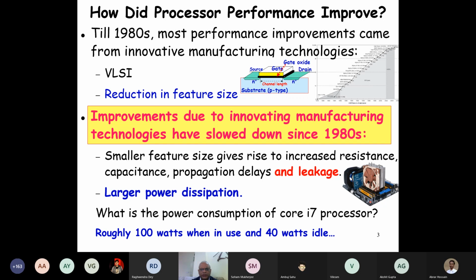As we reduce the feature size, the byproducts were increased resistance. You know that on a wire, as you reduce the area of the wire, the resistance increases. And the capacitance increases as more and more transistors are integrated onto a chip.